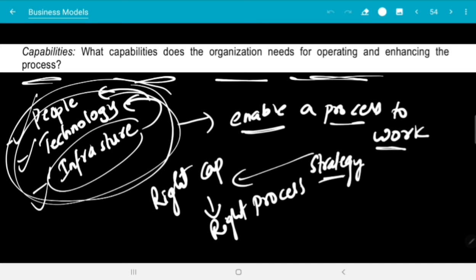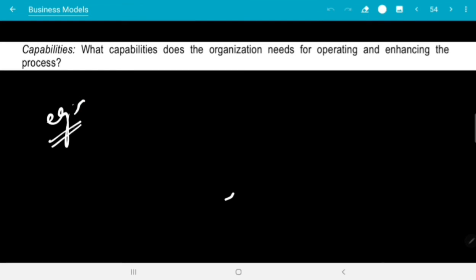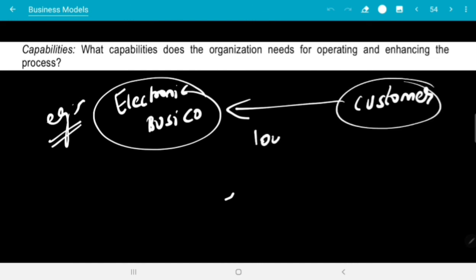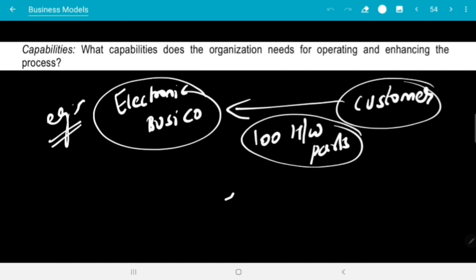You can consider an example. There is an electronic business company. A customer is ordering 100 hardware parts for a ship, or in terms of cargo or something.